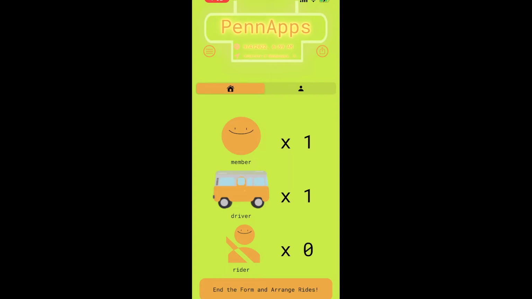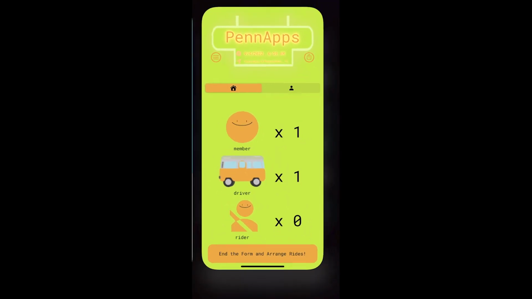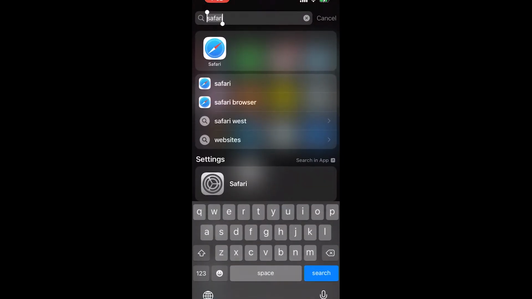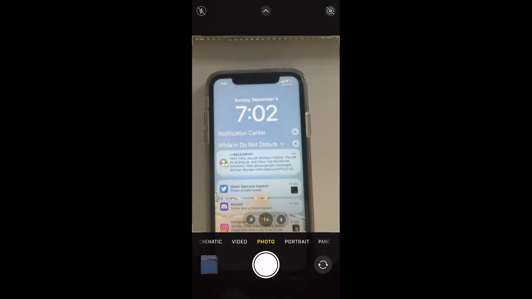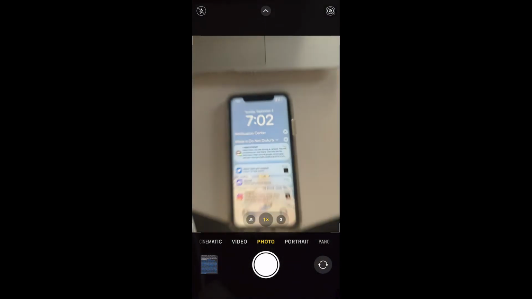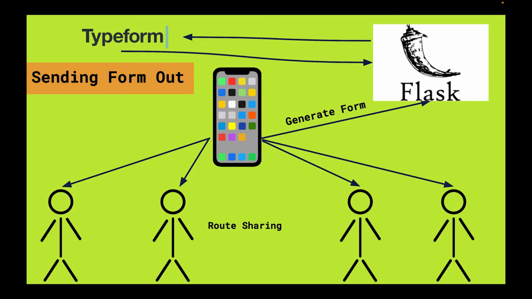And then we can end the form in order to send a Twilio message to everybody, telling them who they're gonna pick up and where they're gonna get picked up at what time. And we can see this by going to the phone that had that phone number. And here we can see it right here, the Twilio message that was just sent.